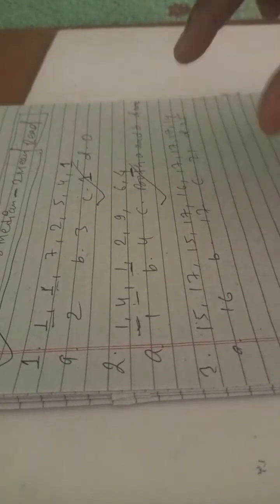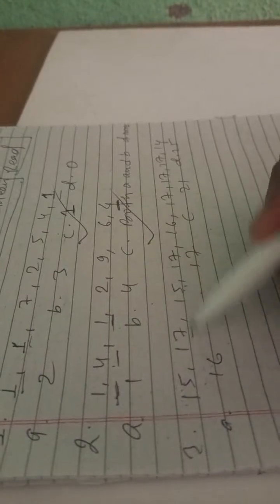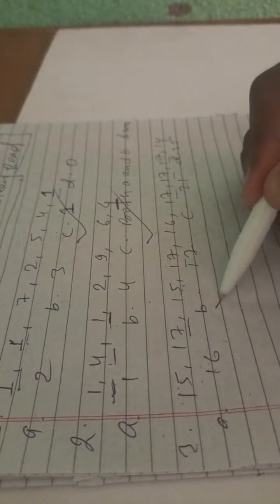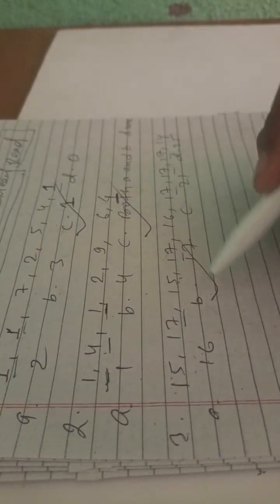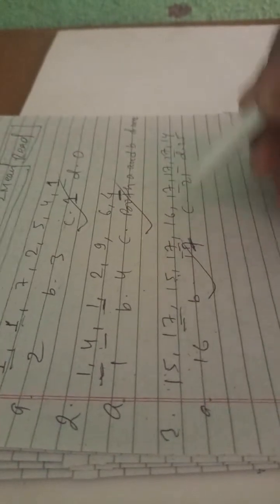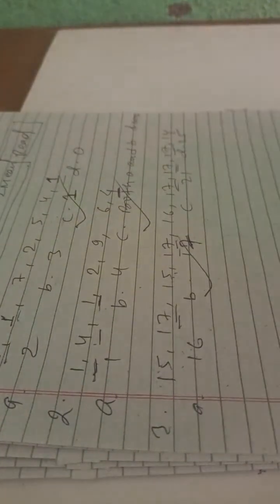Mode means the highest repeating frequency. 15 is repeated 2 times, and 17 is repeated 5 times. The number that repeats the highest number of times is called the mode. So 17 is the mode and the correct answer.